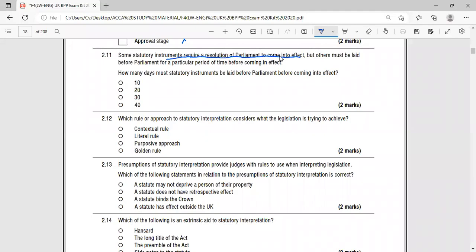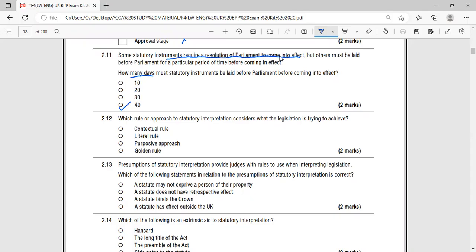How many days must statutory instruments be laid before parliament before coming into effect? 40 days. A statutory instrument must be laid before parliament for 40 days before coming into effect.